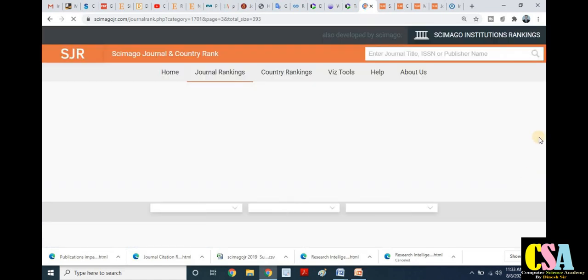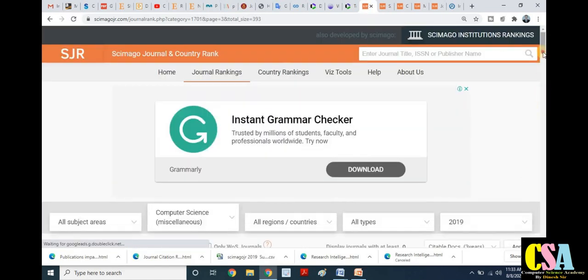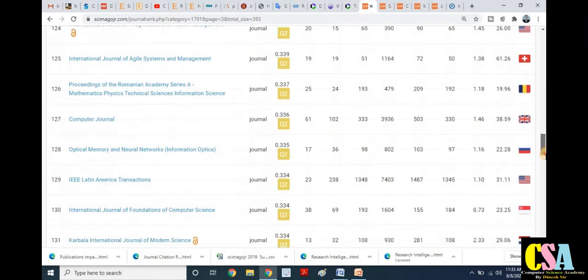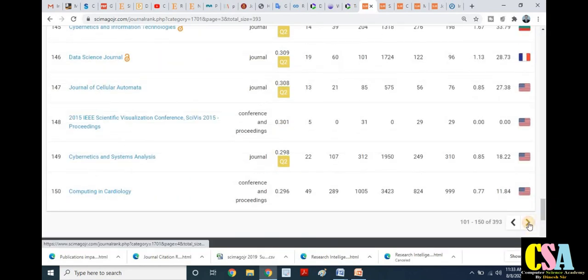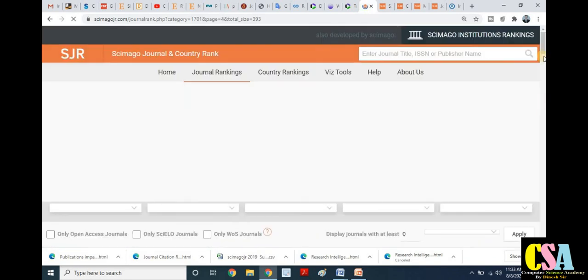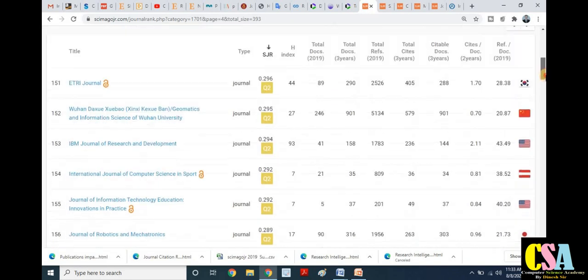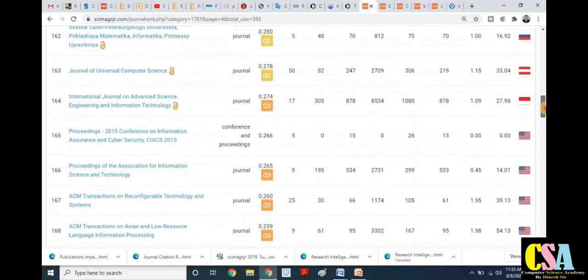So as per this particular criteria, we can find out the Q2, Q3 like this pattern. So just click on the next. So we will find out the Q1, Q2, Q3. So this is the Q2 series. Now we will find out the Q3.